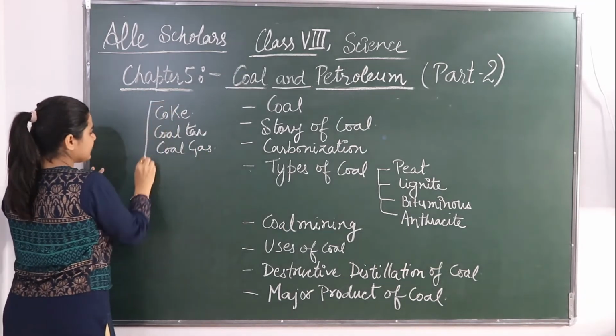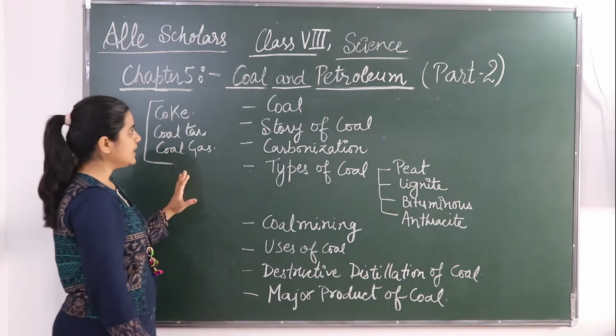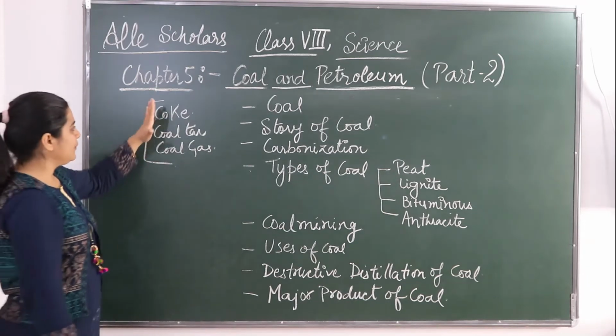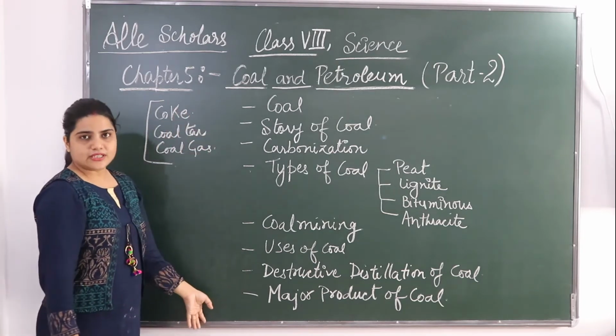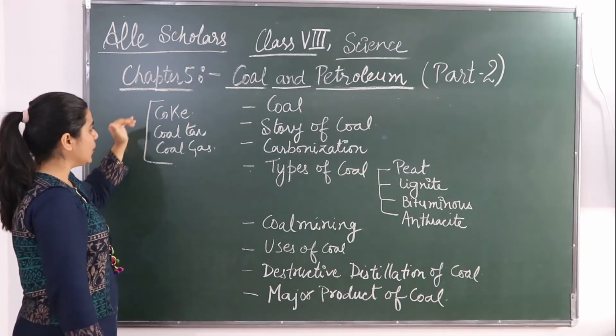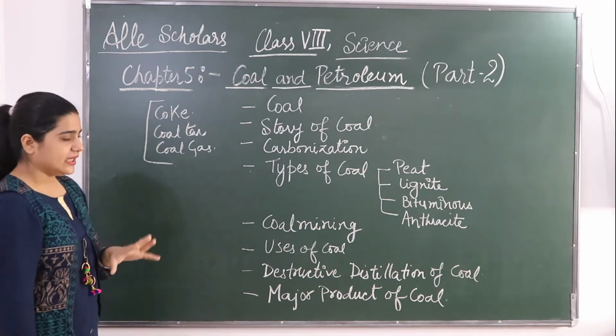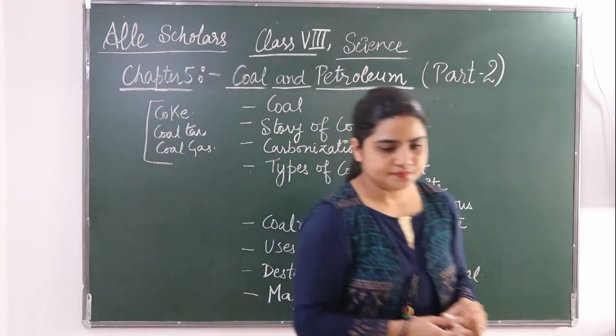These 3 are the major products formed from coal. In this video, we will not discuss these in detail. We shall be discussing only all these points. In part 3 of the video, we will discuss coke, coal tar and coal gas in detail. Okay, so let's start with coal.